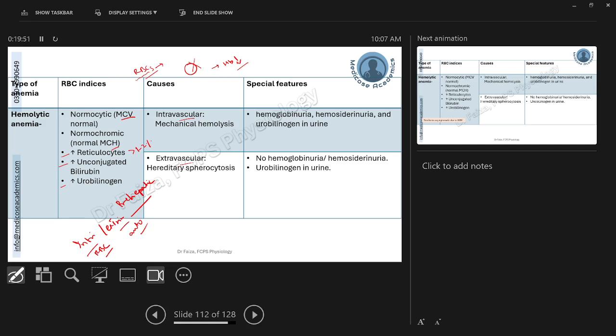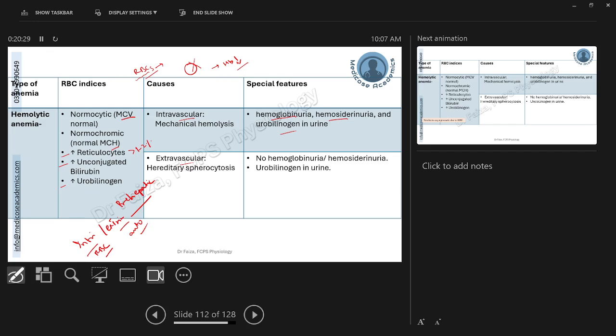So inside the blood vessel, if the hemolysis is happening rapidly, that can be, for example, because of a mechanical trauma, like a prosthetic heart valve that was replaced surgically, and that heart valve is now damaging the RBCs while they are going through the heart and causing excessive hemolysis of those RBCs. If that hemolysis is occurring inside the blood vessels, the hemoglobin will be poured into the plasma, and this will appear in urine. Hemoglobinuria, hemosiderinuria, and urobilinogen in the urine will increase.